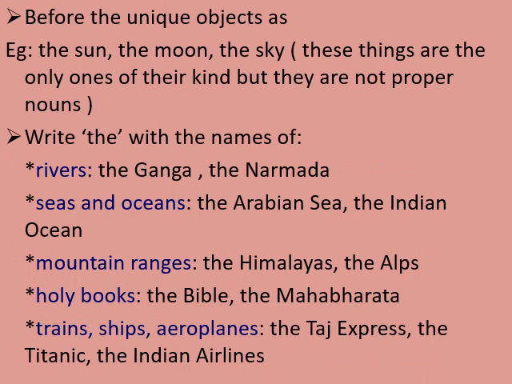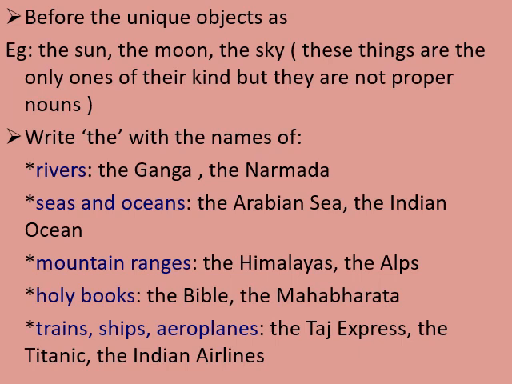Next, before a unique object, we use definite article the. When we talk about unique objects like sun, moon, sky, we use definite article the. Normally, though they are not proper nouns, they are common nouns, but as each is one of its kind, we will use definite article the in front of these types of words. Examples given over here are the sun, the moon, the sky, the star, etc.